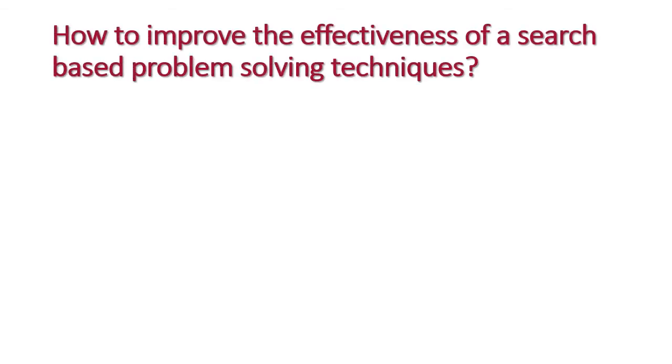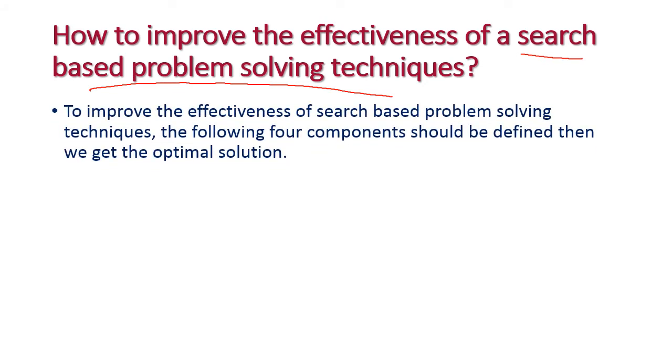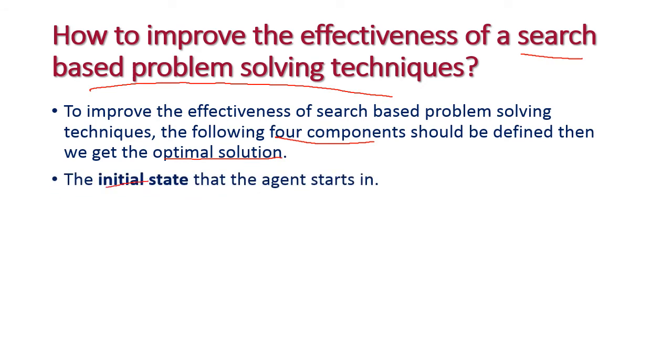And the next question is how to improve the effectiveness of search based problem solving techniques. So, to improve the effectiveness of search based problem solving techniques, the following 4 components should be defined, then we get the optimal solution. Okay, to get the optimal solution, we have these following 4 important components.